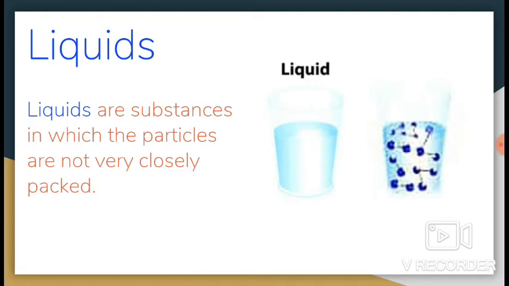Now let's revise few characteristics of liquid. Liquid has no fixed shape as it takes the shape of its container. It has fixed volume. Molecules or particles are loosely packed. It can be compressed. Liquid is lighter than solid. Liquid flows from one place to another.